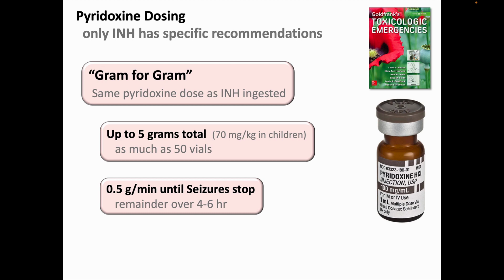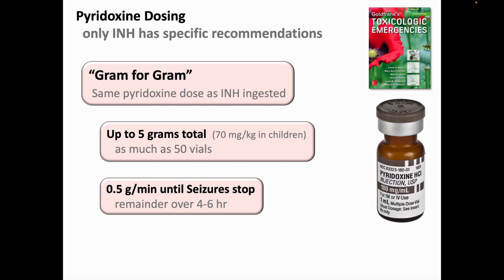Whatever dose of INH was taken in overdose is matched gram for gram with pyridoxine, up to a maximum of 5 grams in adults or 70 milligrams per kilogram in children. And since the most common packaging of IV pyridoxine is in 100 milligram vials, this means a maximum dose of 50 vials. That's a lot of prep work.